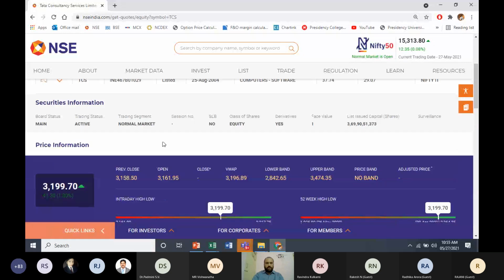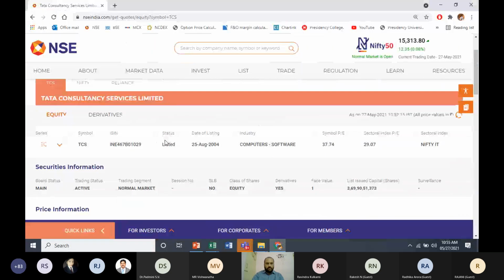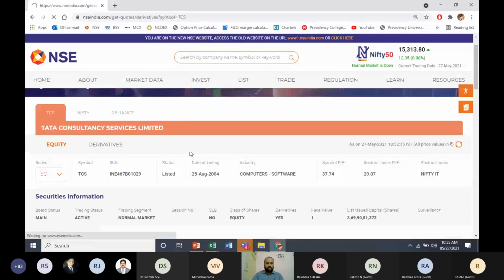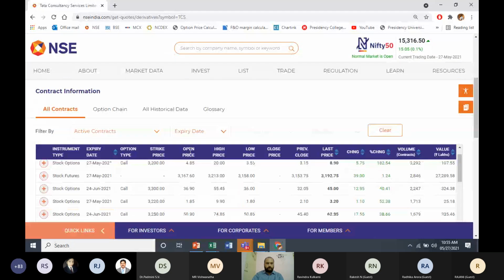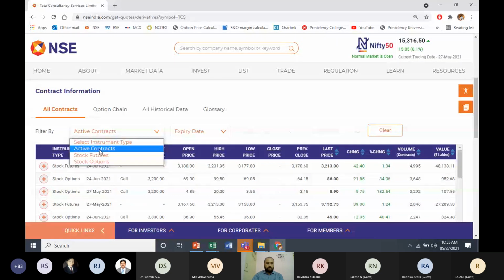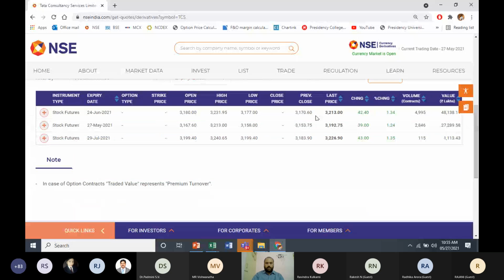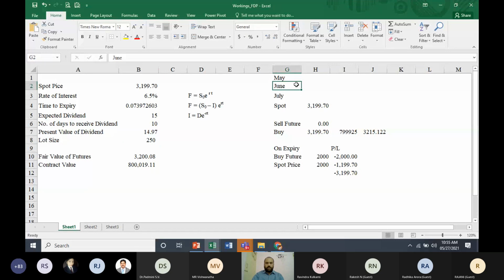You can see here. Let's directly take this June contract. The June contract futures are trading at 3,213.30.